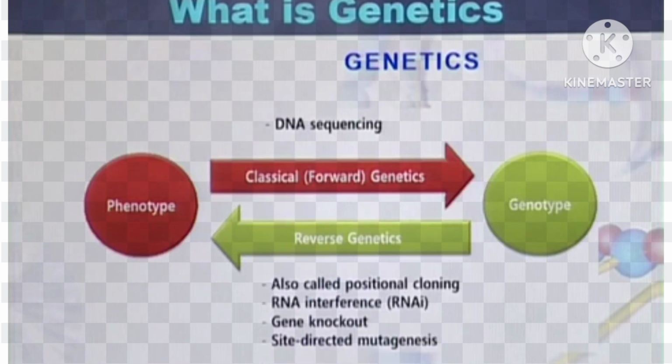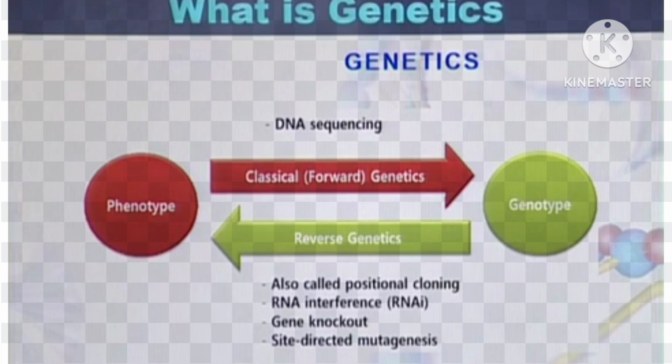If we study the genotype based on the phenotype, then it is called classical genetics or forward genetics. Usually it is performed by sequencing the DNA. While if a geneticist wants to study genetics in a reverse pattern, then the phenotype is identified based on the genotype.